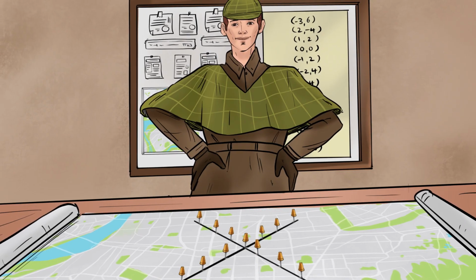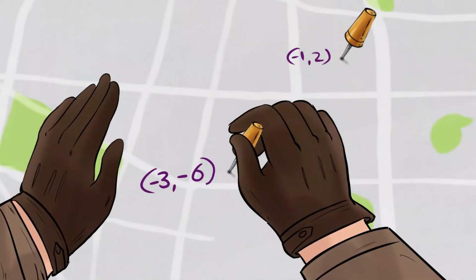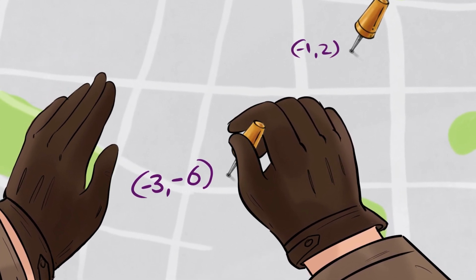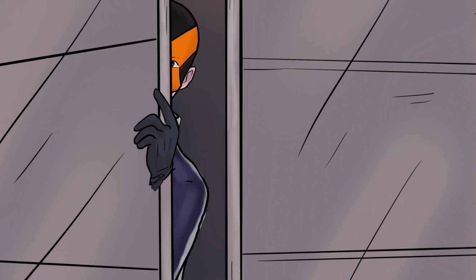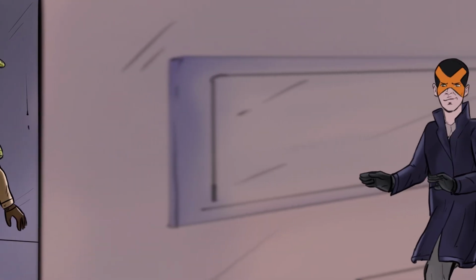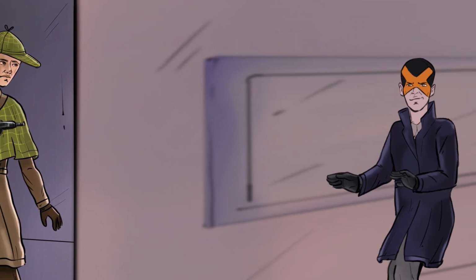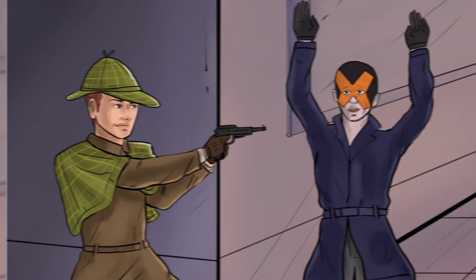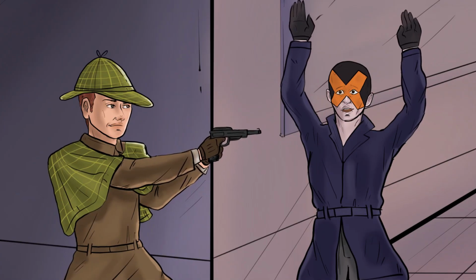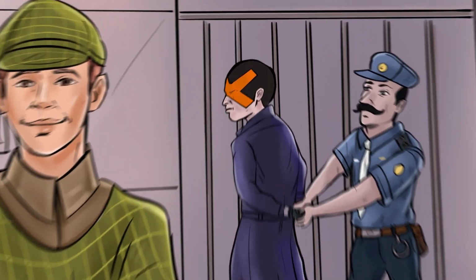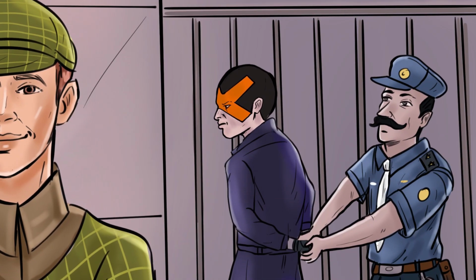Confident in his prediction of the thief's next move, Sherlock sets up an ambush at coordinates -3, -6. It turns out, this is the Scotland Yard headquarters, where Professor X tries to steal the records of his crimes. But Sherlock, as always, is one step ahead and catches Professor X in the act. We have won the game of cat and mouse, at least until Professor X escapes from jail again.